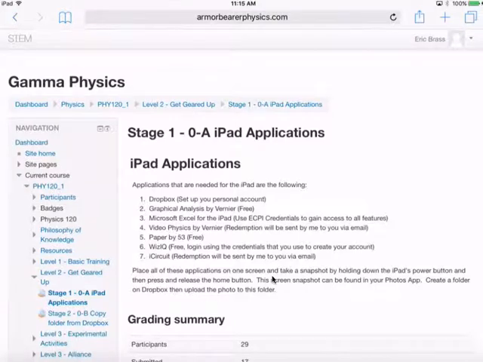So you're going to place all these applications on one screen, take a snapshot by holding down the iPad's power button, and then press and release the home button. This screenshot can be found in your Photos app. It's just a part of what comes with the iPad. You're going to create a folder on Dropbox, then upload this photo to this folder. We can do that, but we're going to kind of skip that a little bit. So you can do that just in case you get to this first and you're just tracking right along with me.